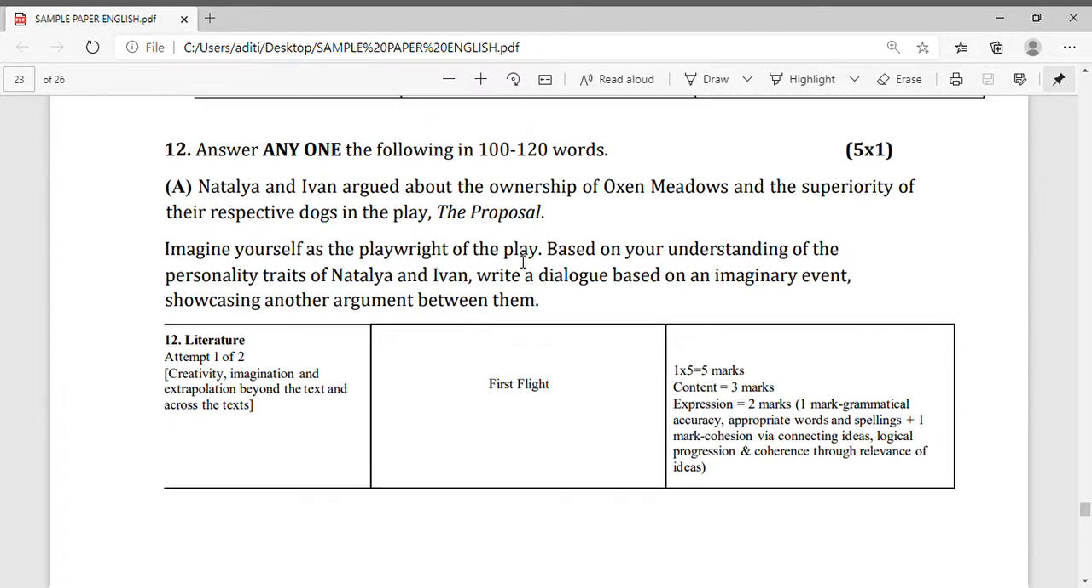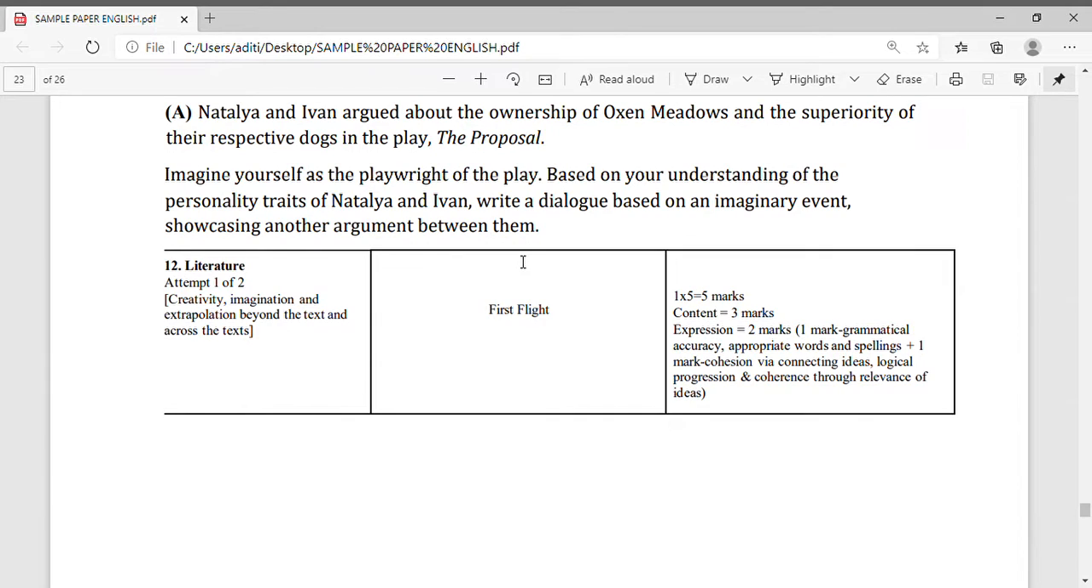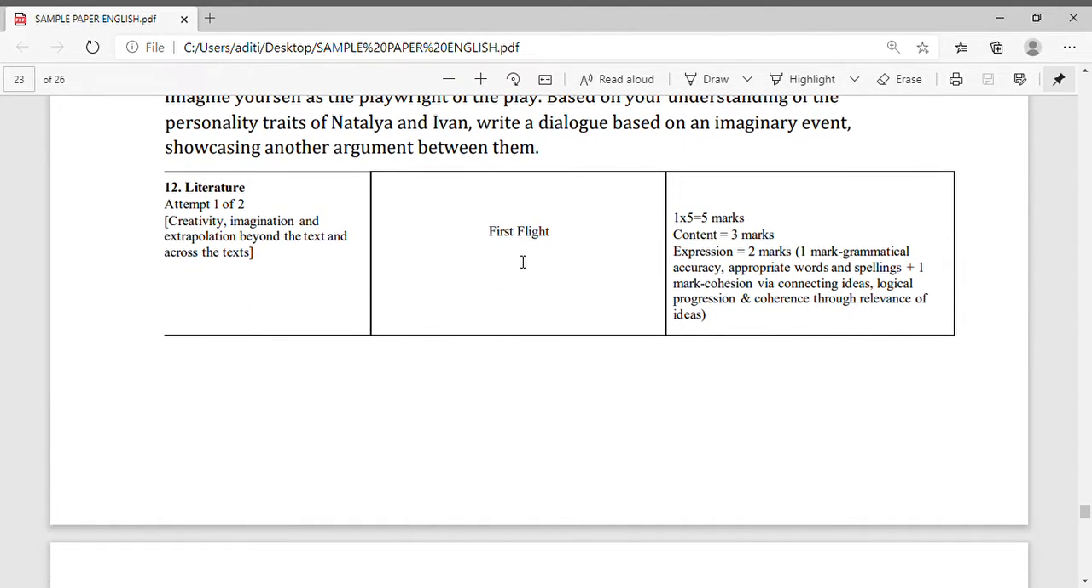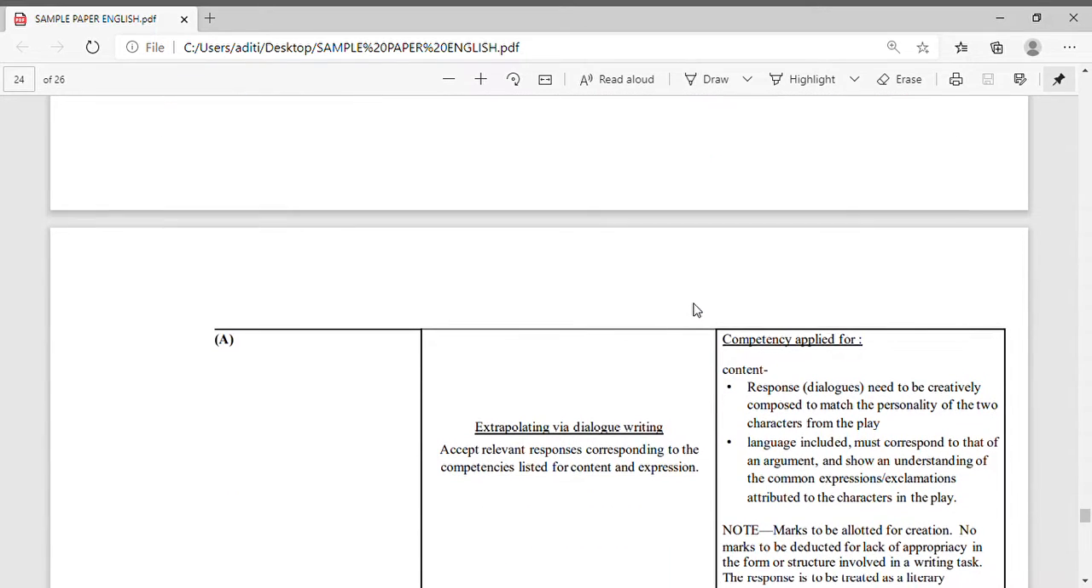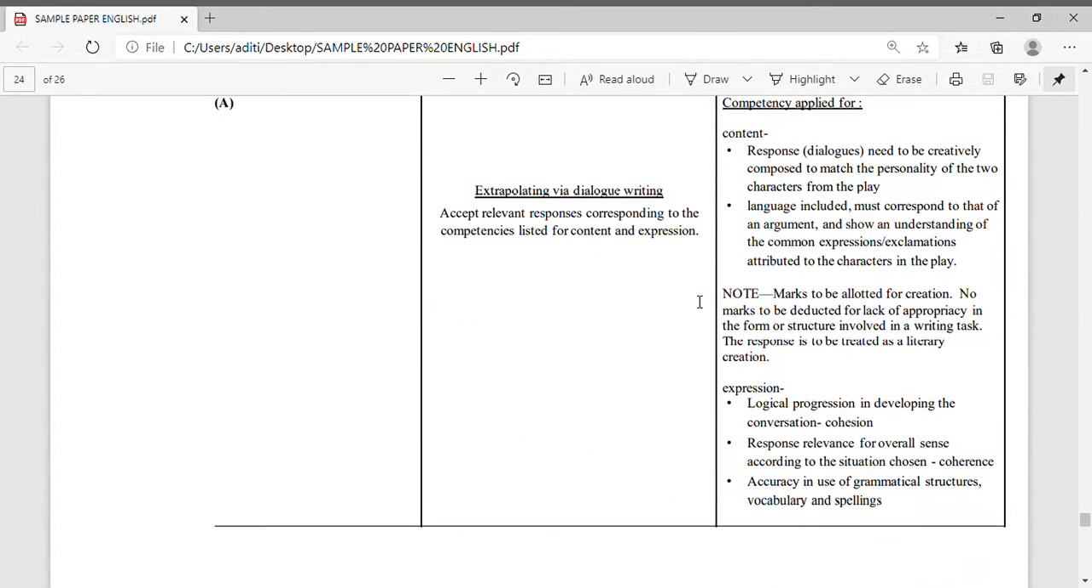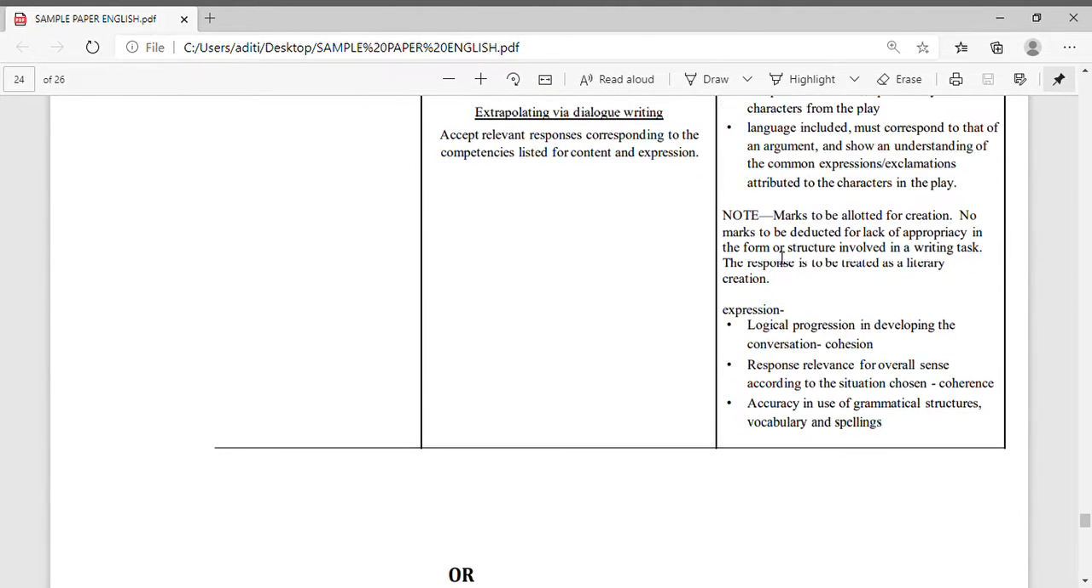Okay, now see how you will write. What are the points you have to write for this answer? There should be creativity, imagination. Now there should be extra potential beyond the text. Now it is from the First Flight book and the marks is, you can see here, 1 into 5, that is 5 marks. For the content 3 marks, expression 2 marks, and within that 1 mark for grammatical accuracy and 1 mark for appropriate word spelling. Okay, like that. Now question number 8, you can say, now here you can see these points you have to write here, relevant points. Now the marking scheme here it is given.